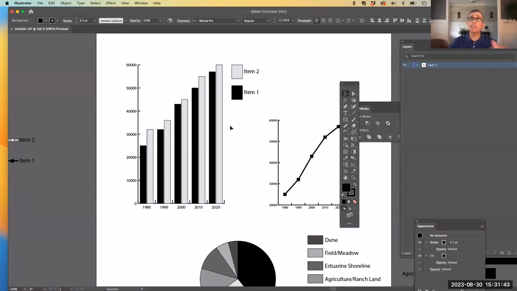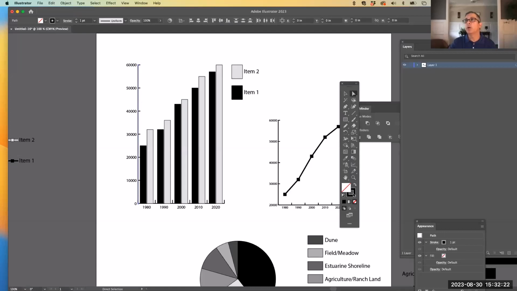So as I mentioned before, we don't want to ungroup it. So we're going to go in and use the white arrow in my toolbar to change certain things. So I'm just going to stylize this based on a style that I like, but you can do it however you want. So we're not deleting anything that we don't want to be seen. We're just going to remove its line or its fill color, or change it if we need to. But nothing is actually going to be deleted. So for example, this little line right here on the left side of the axis that goes from 0 vertically all the way to 60,000, I can just select that line with the white arrow.